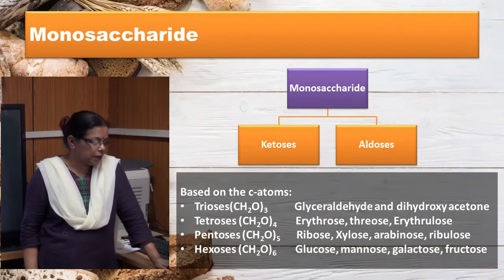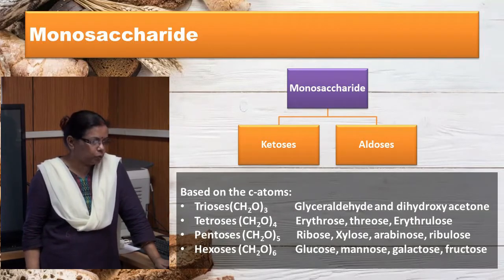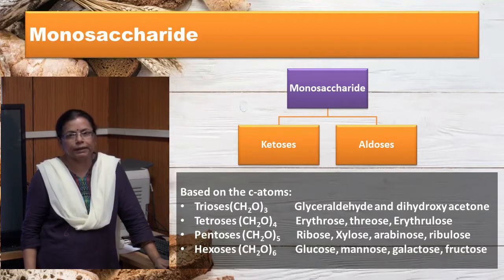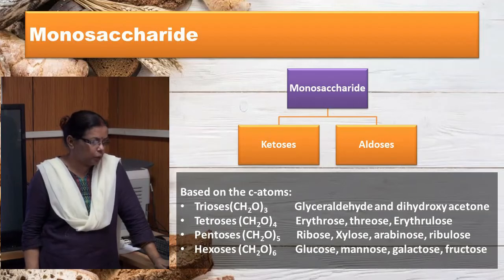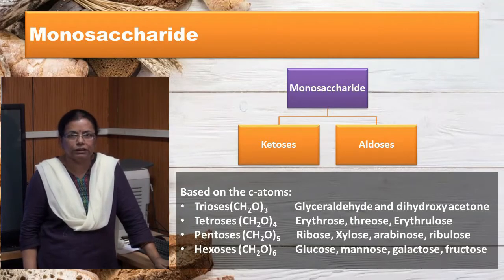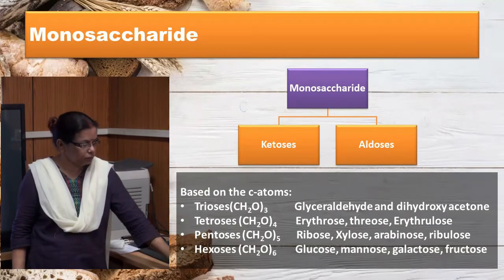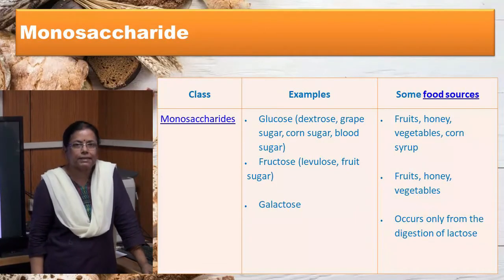Examples of pentoses are ribose, xylose, arabinose and ribulose. Hexoses are made up of 6 carbon atoms. Examples are glucose, mannose, galactose and fructose. Fructose contains a ketone group, whereas glucose, mannose and galactose contain an aldehyde group. Now let us discuss each one.